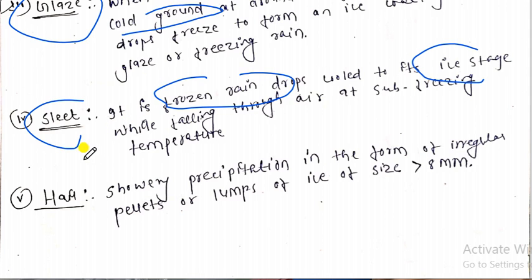Now hail, right? Hail we can say is a form of precipitation having pellets or lumps of ice, right?